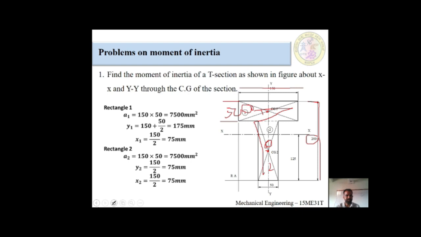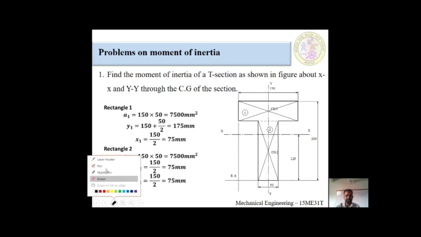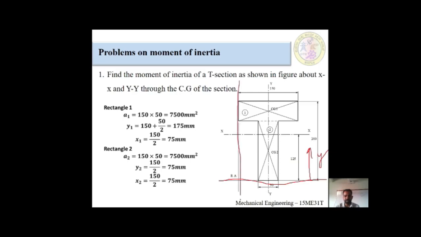I will erase these things. As you studied in the center of gravity chapter, the lowest line is for calculating y values, and the leftmost line is for calculating x values.